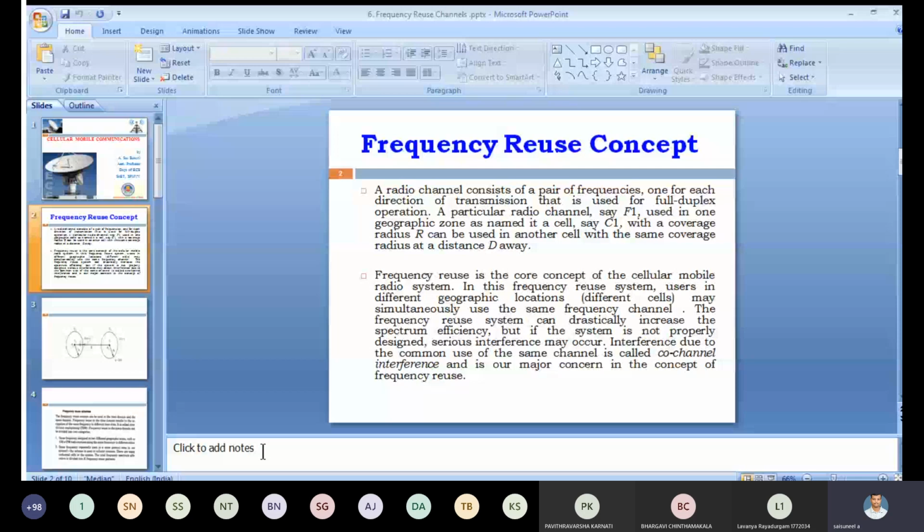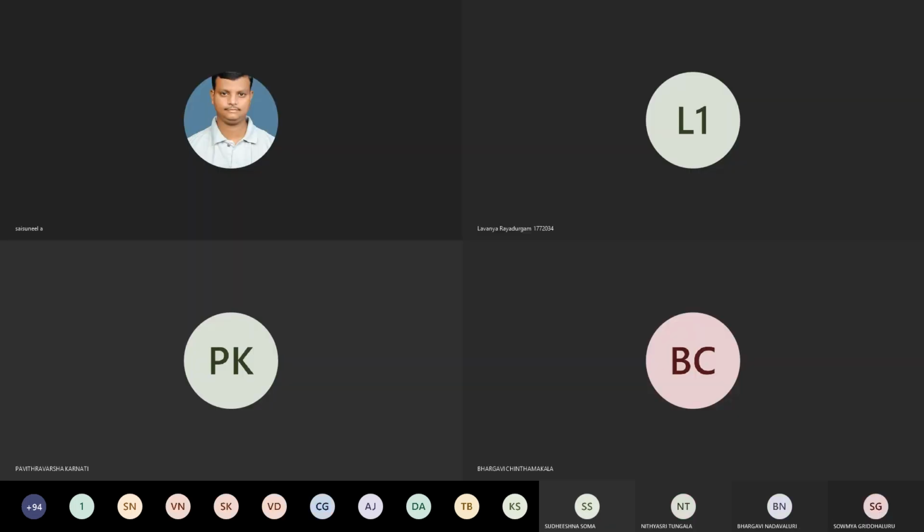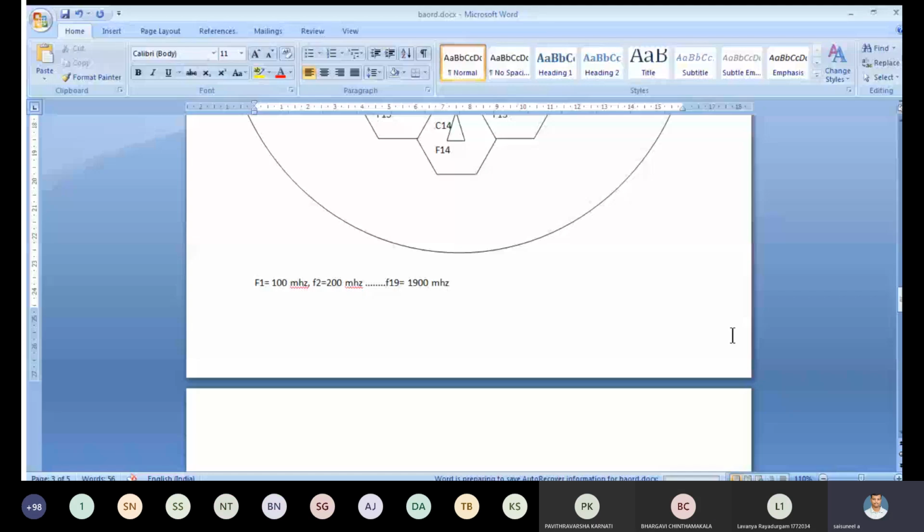Again, I'm going back to Microsoft Word for explaining the frequency reuse concept. See this: instead of using 19 different frequencies, we are using only 7 frequencies. First you have to note down the cluster size.